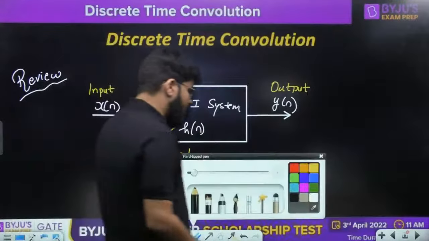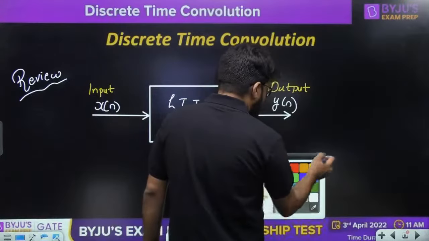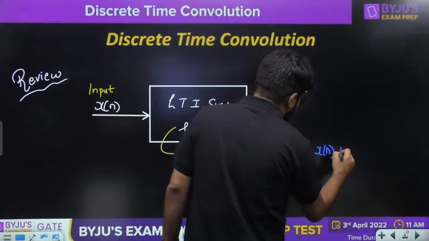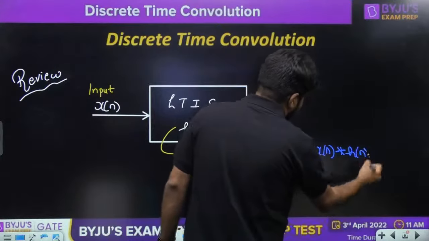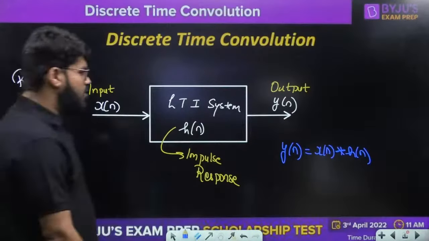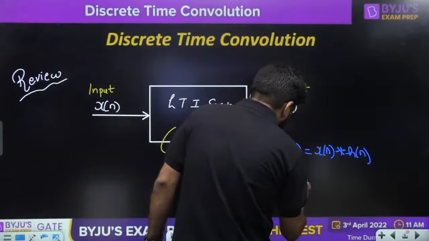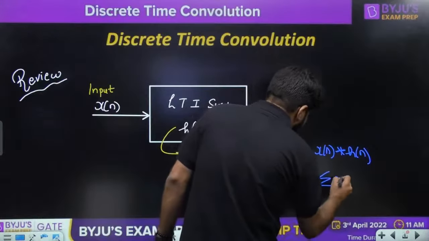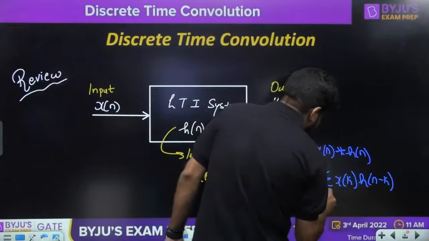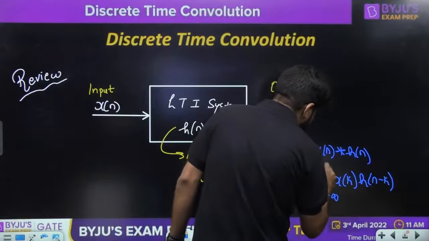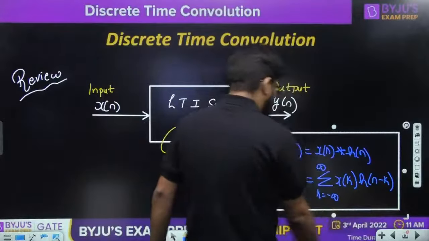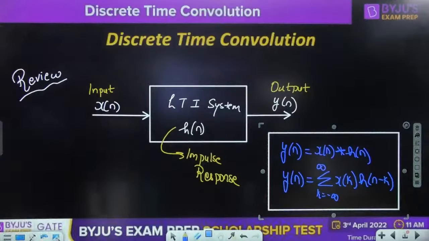Sir, what should be the output y[n]? The output y[n] is given by the formula x[n] convolution h[n], which is basically given by the summation of x[k] h[n minus k] for all the values of k, that is, k tending from minus infinity to plus infinity.